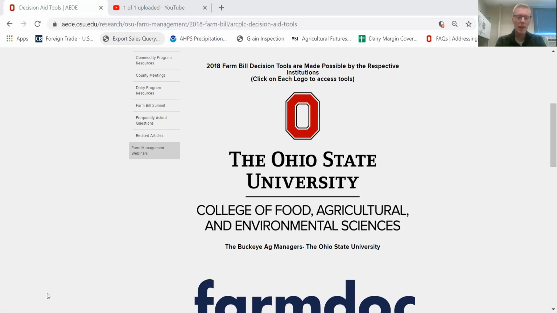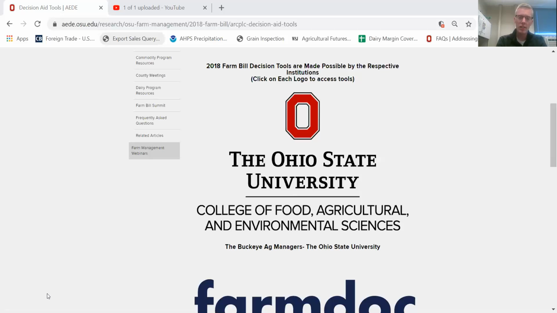If you have questions about how any of this tool works, we encourage you to click on these tabs right here. For instance, if you want information about how the charts look and what they're telling you, you can click this Understanding Charts tab, and it takes you down to where we've walked you through and given examples of what each chart tells you and is representative of in the pages to follow. So we're going to click back to the top, and we're going to go ahead and get started.